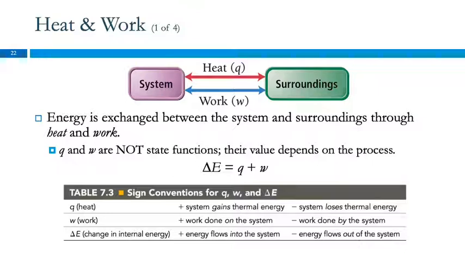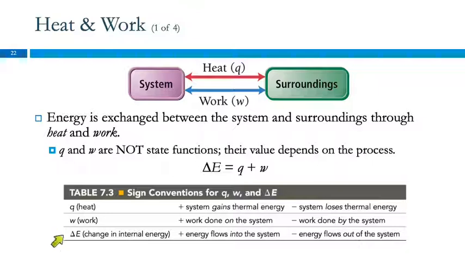So heat and work are ways that energy can be exchanged between the system and the surroundings. So we've got the system that we're interested in, the surroundings, everything around it. Heat can go either way. Work can go either way. Work is abbreviated with a W. Heat is abbreviated with a Q. I didn't make this up. It's just what everybody does. So Q and W. The change in energy is a state function. Q and W are not state functions. Their values depend on the process.